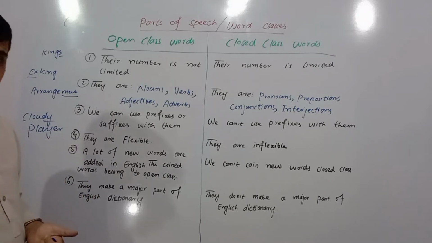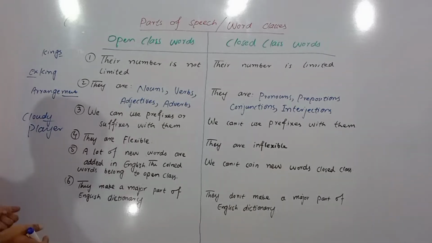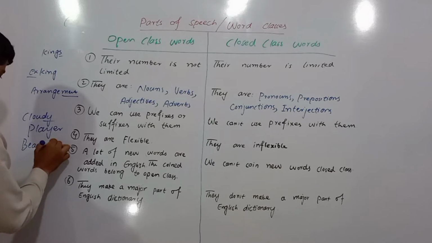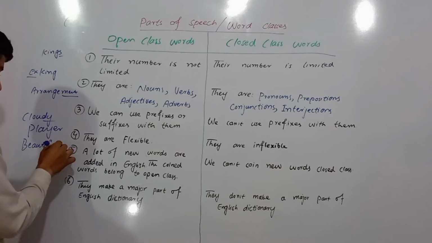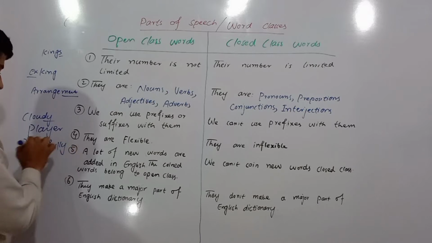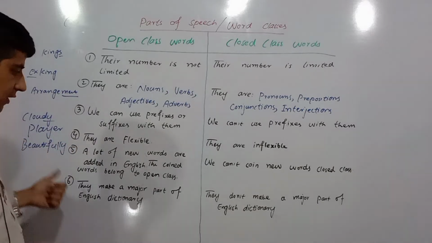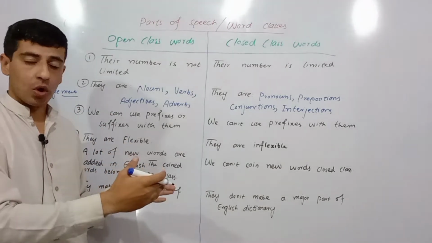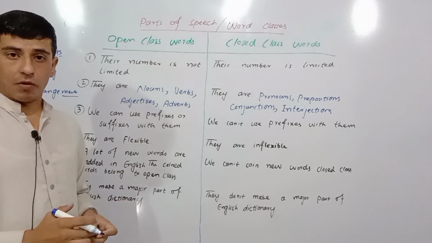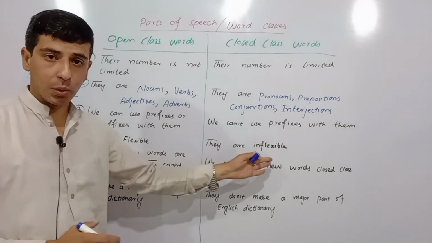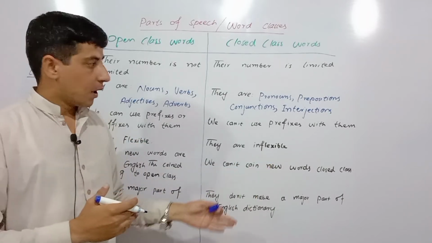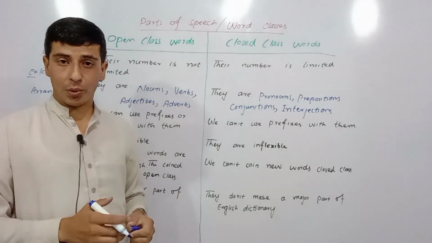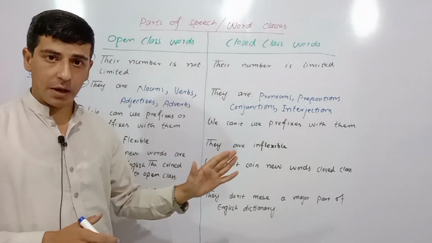We have different examples. Now if I use the word beautiful, it's an adjective, and if I use ly with this, it will become an adverb. So that's called flexibility. So this class of parts of speech is flexible. They can be changed from one class of parts of speech into another. And the closed class is inflexible. We cannot change pronouns into prepositions, or prepositions into conjunctions or interjections, etc. We cannot change them. Actually, they are the same.